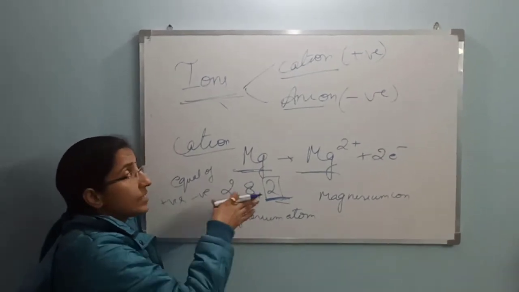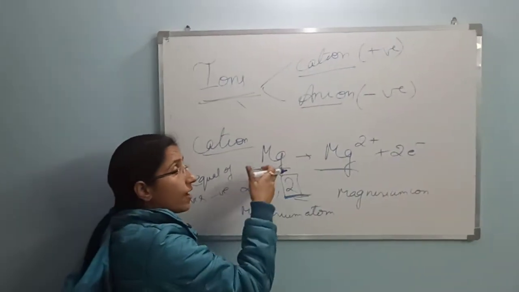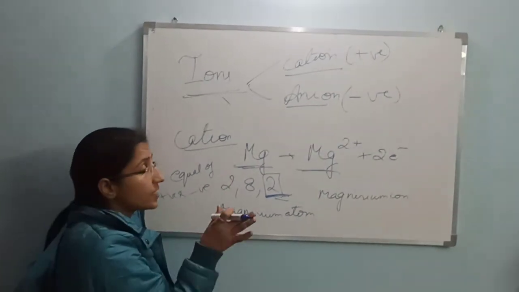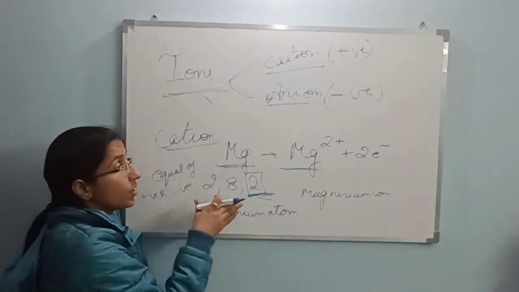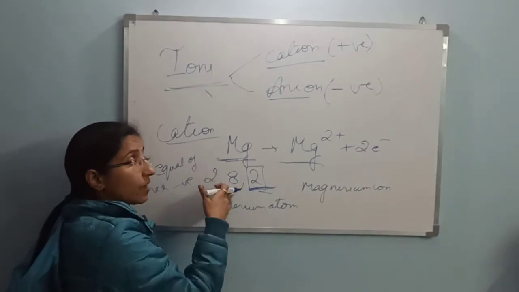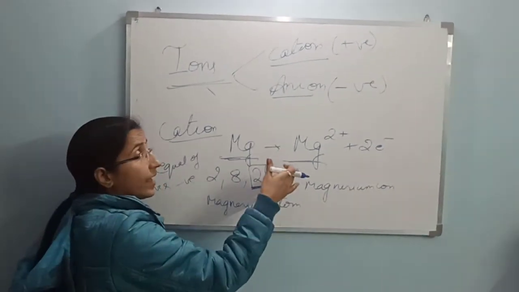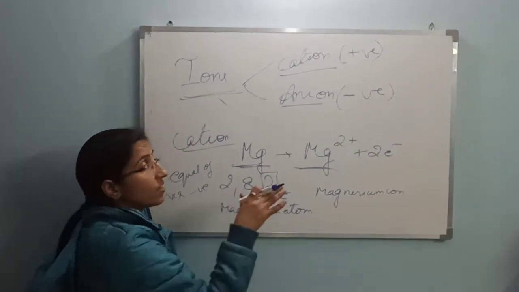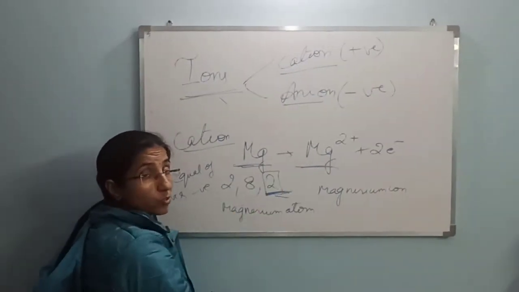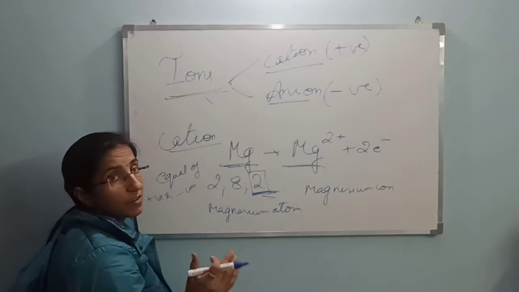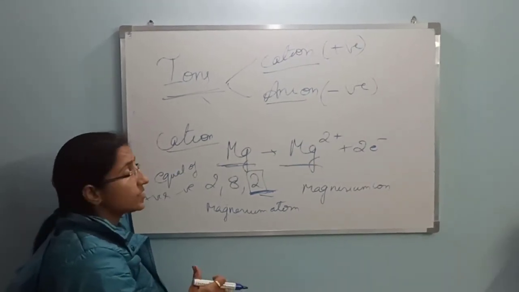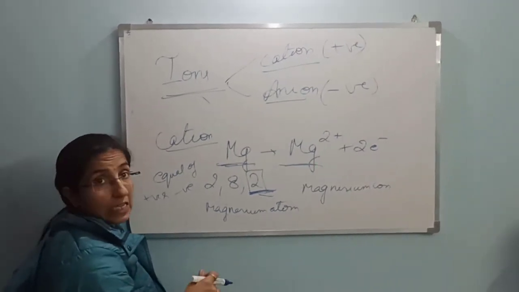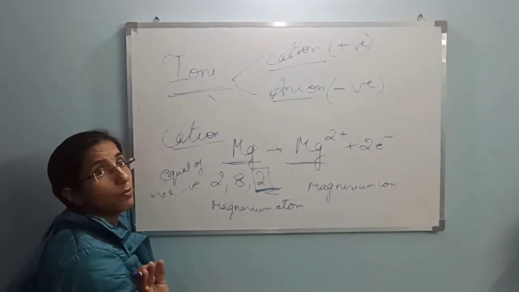But if an atom is converting into an ion, the proton number will remain the same, but there will be a change in the electrons. If it loses 2 electrons, then obviously there will be fewer electrons. But if it gains electrons, then the number of electrons is going to increase.